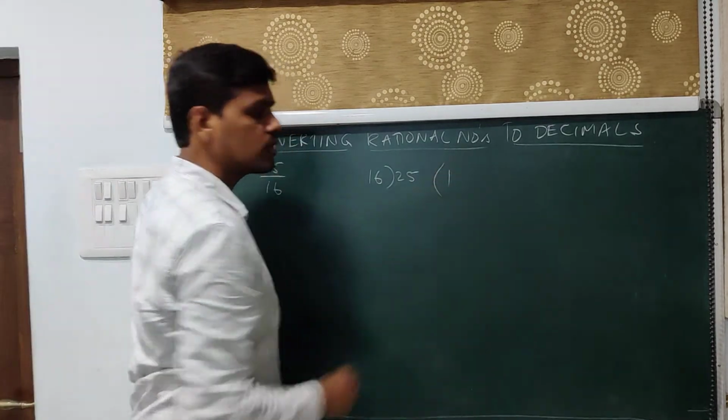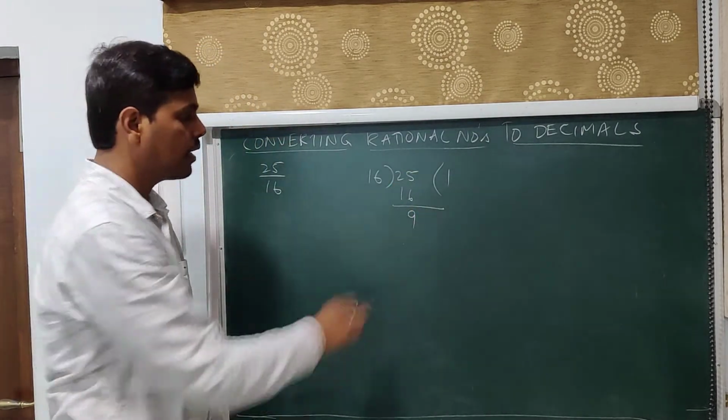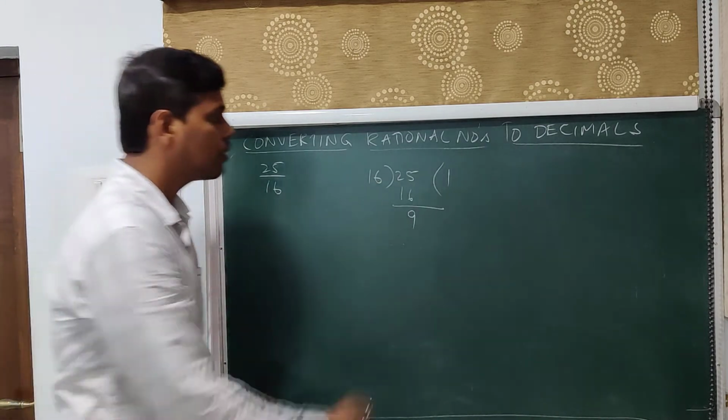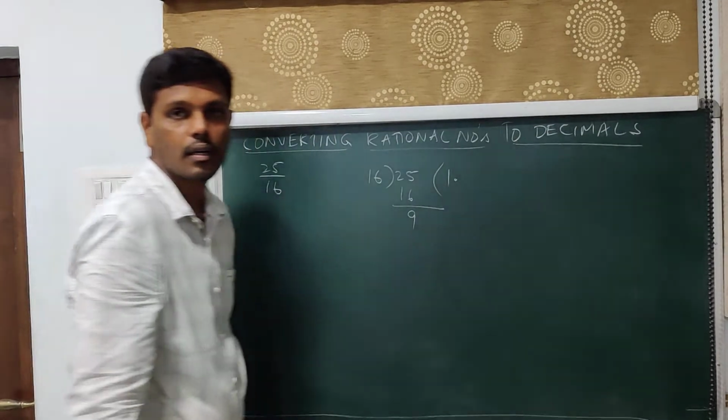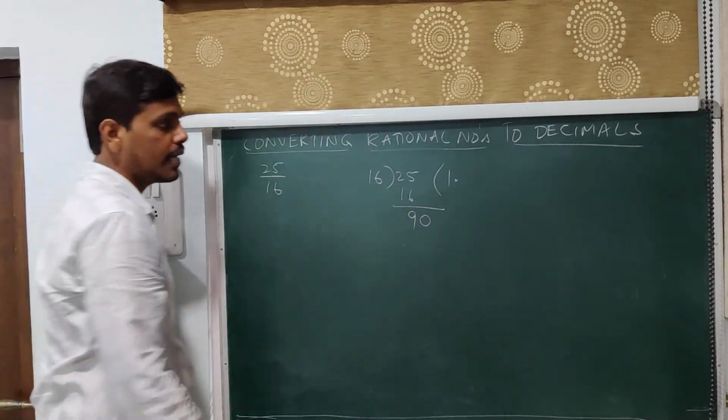Now 16 ones are 16. That is what I am writing. The leftover is 9. Now 9 is the remainder, and 9 is less than 16. Therefore I will put a decimal point. When I keep a decimal point, I can take 0 over here. Now 16 fives are 80.